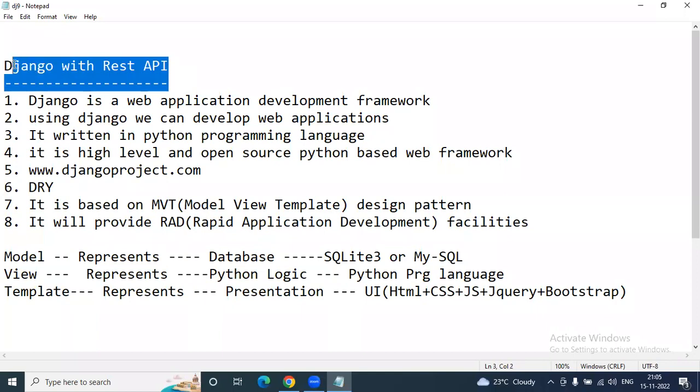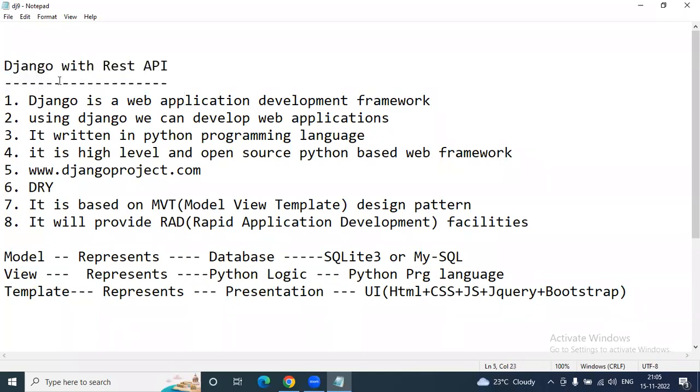The duration of this course is 2 months, and every day's session is going to be recorded. The recorded video, along with a soft copy of the material as a complete PDF, I am going to send to your Google Drive or Gmail. Django is a high level, open source, Python based framework. The official website of Django is djangoproject.com. You can visit this official website, where you will clearly find the current stable version of Django.